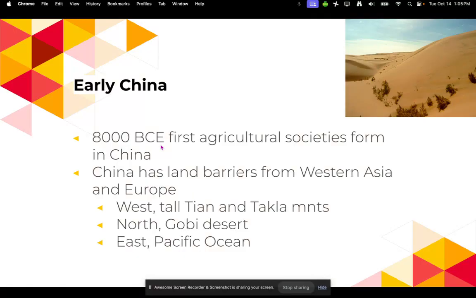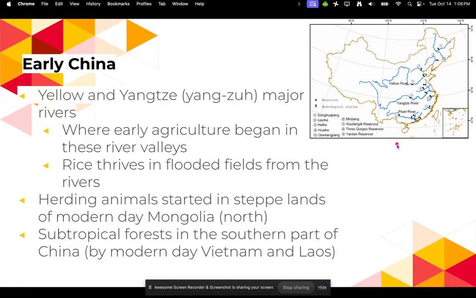China is kind of a tricky country. At this time, it's not a country, but even today, when it is an actual country, it has a lot of different landscapes. So China has land barriers from Western Asia and Europe. In the west, they have the tall Tian and Takla Mountains, also the Himalayan mountains as well. To the north, they have the Gobi Desert, which is a picture of the Gobi Desert right here. And then to the east, of course, they have the Pacific Ocean.